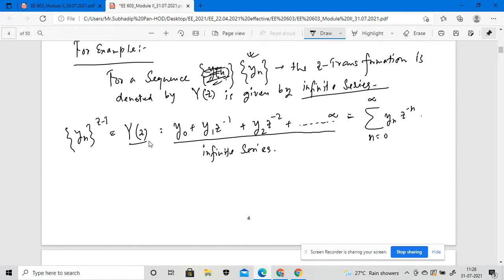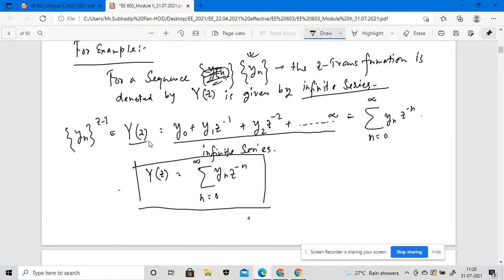So we can write Y of z equals the sum from n equals 0 to infinity of y of n, the sequence, into z to the power minus n.